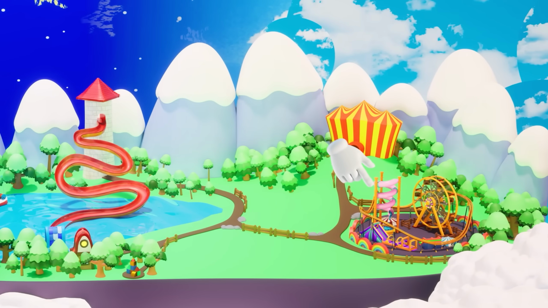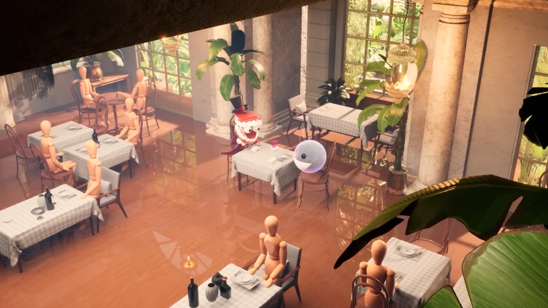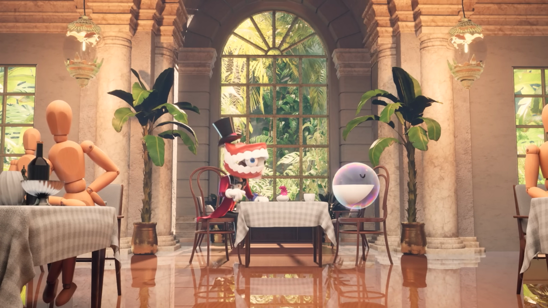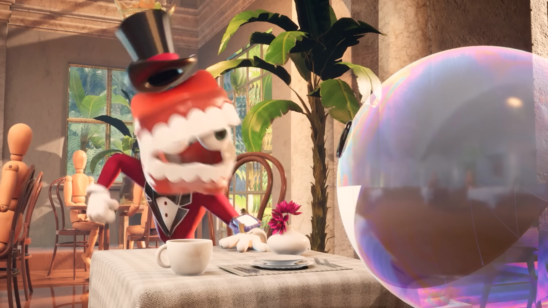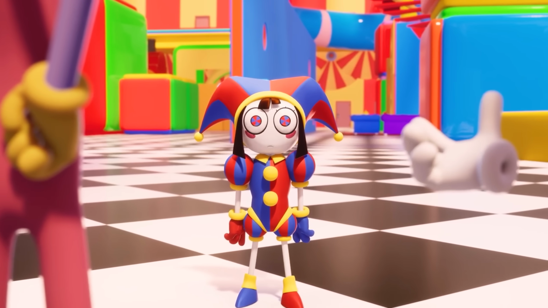On this map, you can also see a small wooden building that is not immediately obvious. I assume that this building is nothing but the mysterious restaurant where Kane and Bubble spent their time, or it is a so-called hotel where the mannequins live, waiting for their moment to become a new inhabitant of the digital circus. And of course, let's not forget our court jester Pomni.